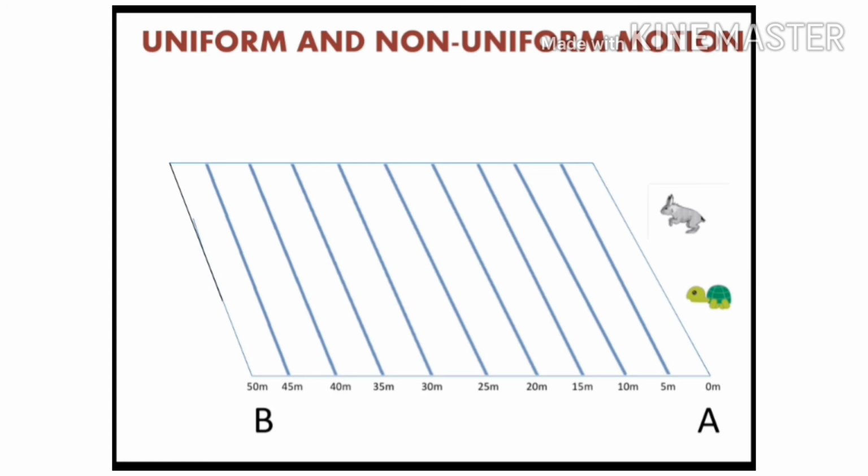Now, the race starts. In the first 5 minutes, the tortoise went up to 10 meters. The rabbit went up to 15 meters distance. So, tortoise covers 10 meters distance and the rabbit covers 15 meters distance. In the next 5 minutes, the tortoise went up to 20 meters, the rabbit went up to 35 meters distance. So, the tortoise covers 10 meters distance, the rabbit covers 20 meters distance.